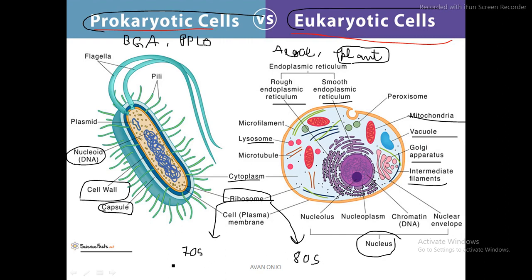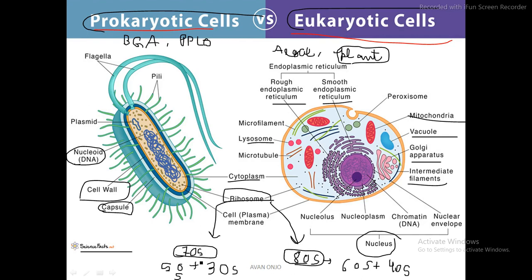Now this 70S is made up of 50S plus 30S, although on addition you do not get 50 plus 30 equals 70, but this is how it is. If you add 10 as a memory aid, the 80S is made up of 60S plus 40S. So these are the different kinds of ribosomes found in the eukaryotic and prokaryotic cell. Prokaryotic consists of 70S, eukaryotic consists of 80S.